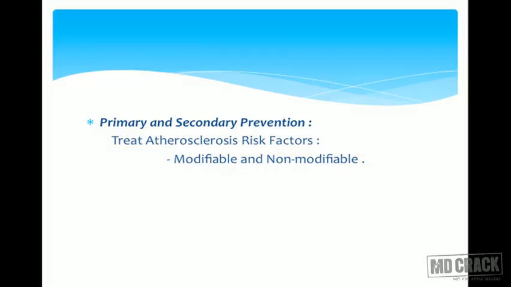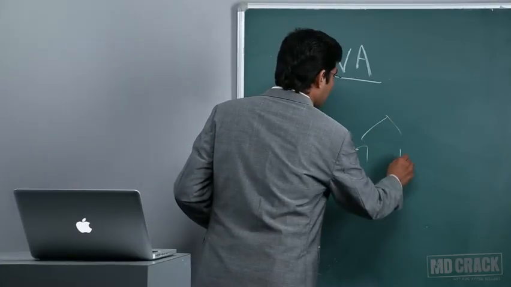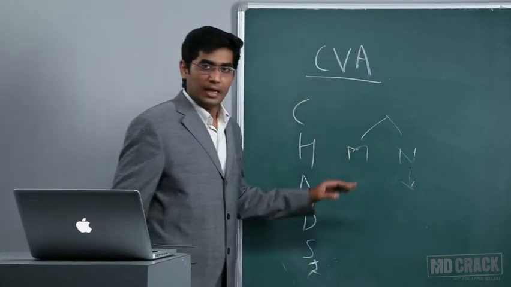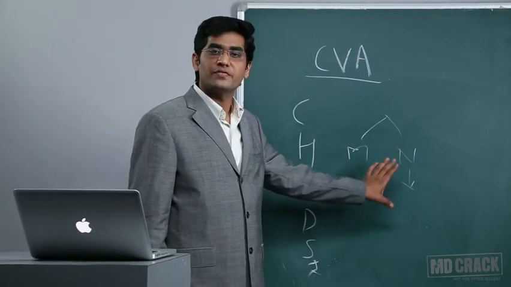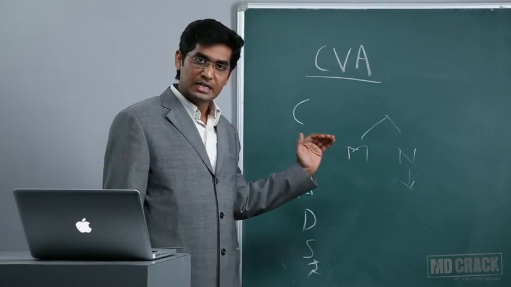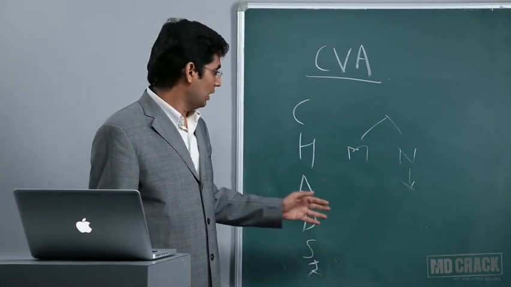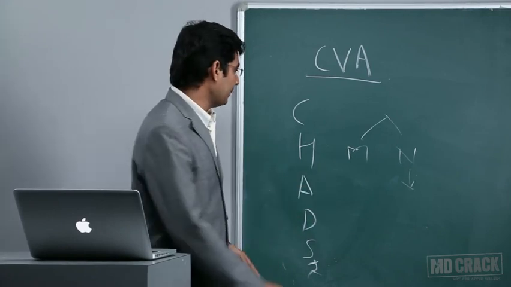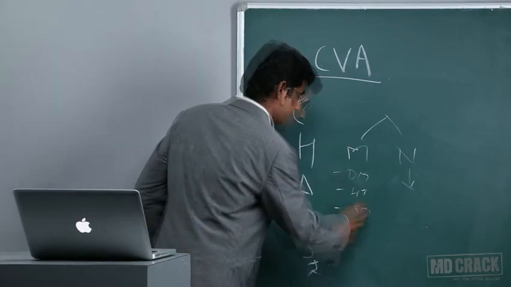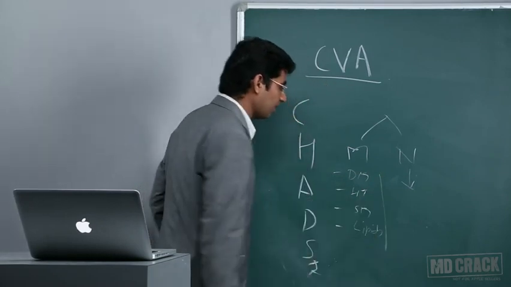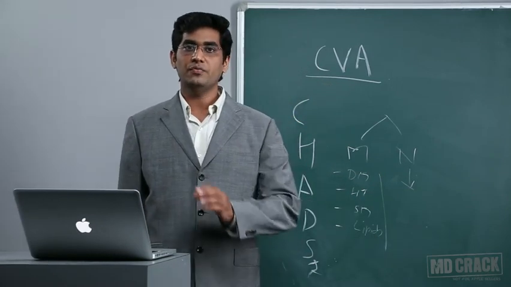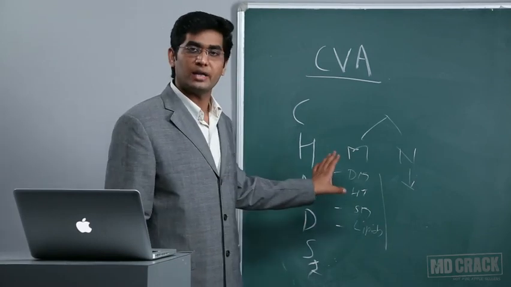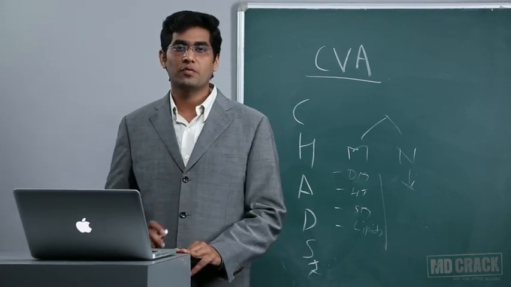Coming to treatment of risk factors. We can prevent stroke by treating modifiable risk factors. So we have two classifications of risk factors, that is modifiable and non-modifiable. Non-modifiable: family history of stroke is a non-modifiable risk factor for stroke. Age, the increasing age is a risk factor for stroke. Modifiable risk factors are diabetes, hypertension, smoking, hyperlipidemia, lipids. So these all are modifiable risk factors. And if you treat all these risk factors at the appropriate time, we can prevent further episodes of stroke.